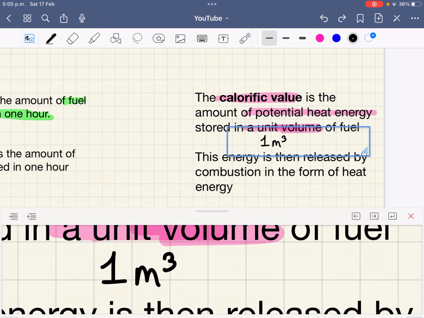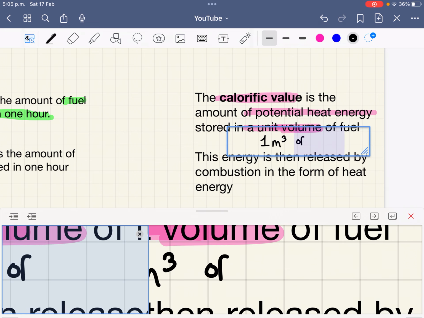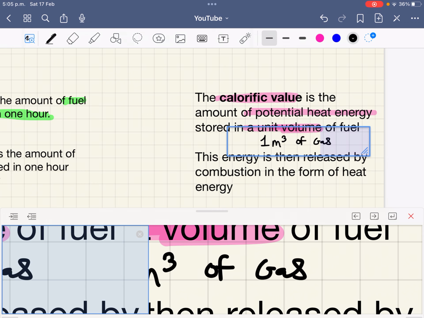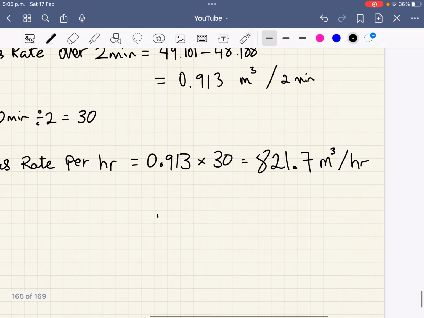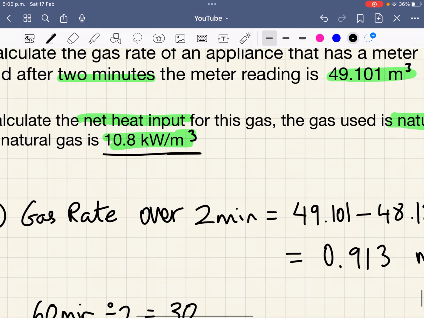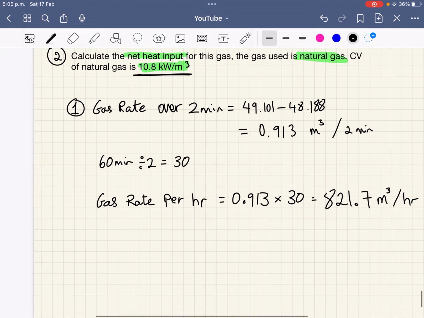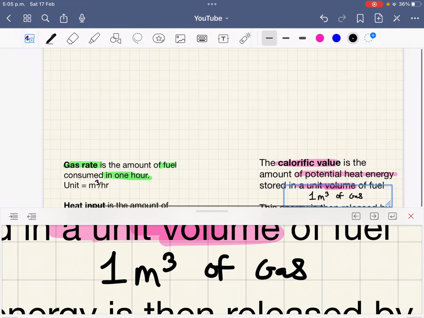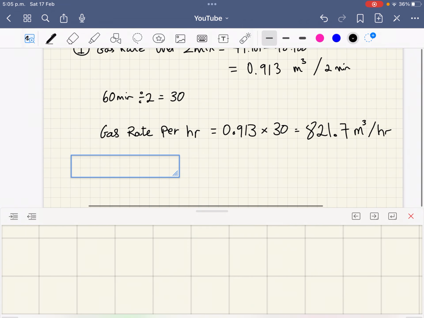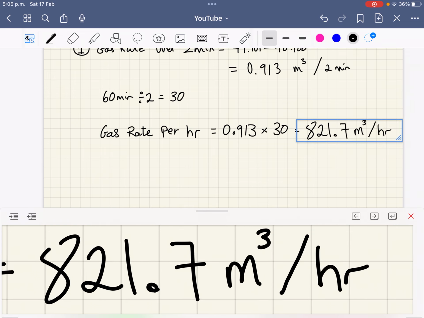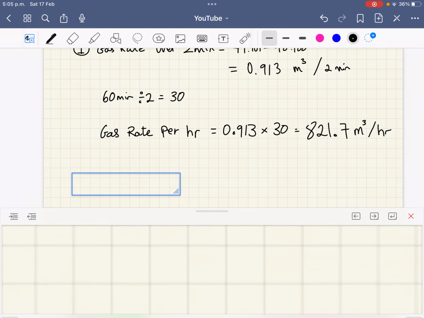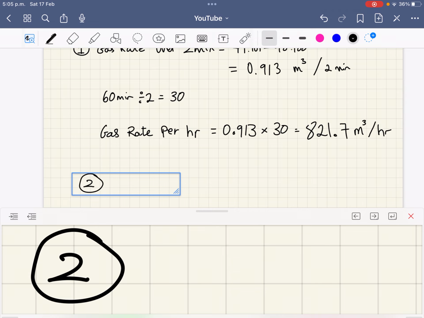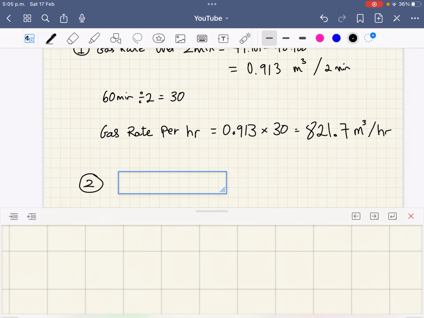So in 1 meter cubed of gas, and our question says it is 10.8 kilowatts. So we don't just have 1 meter cubed, we have 821.7 meters cubed. So that's going to be our first step.